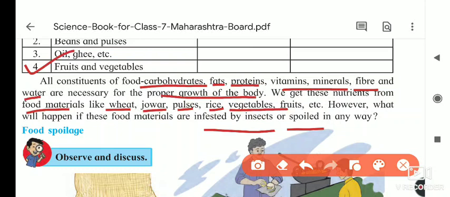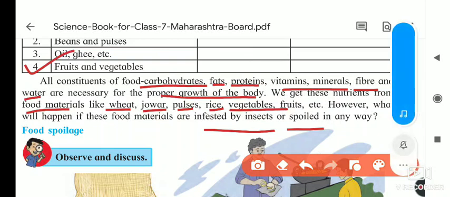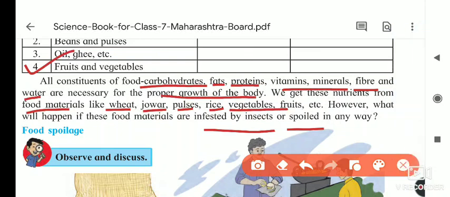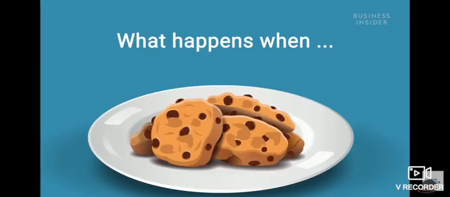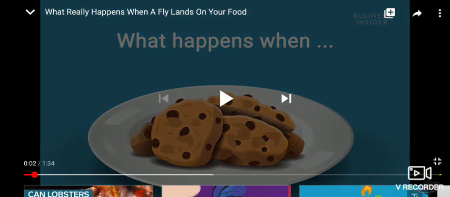For example, if flies are sitting on it, what happens? The flies, as you know, sit anywhere, it may be a dustbin or wherever there is dirt. If the same fly sits on our food, then it spreads different diseases and spoils the food. Now we will see the video of what happens when flies sit on food.